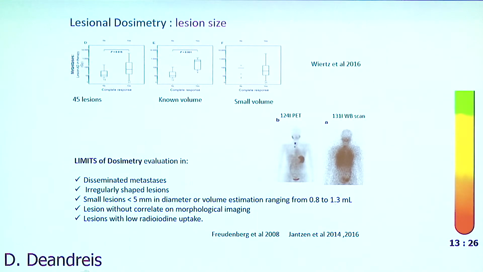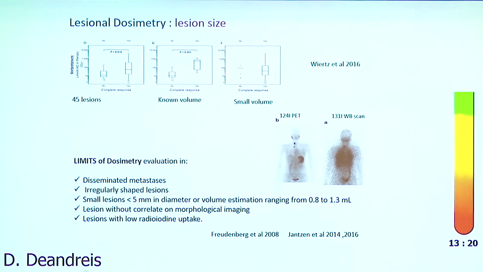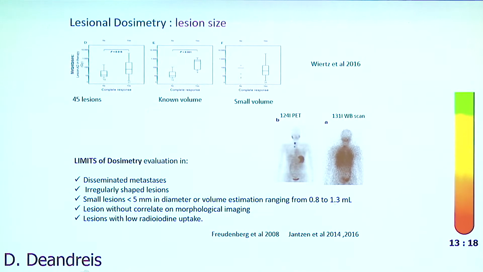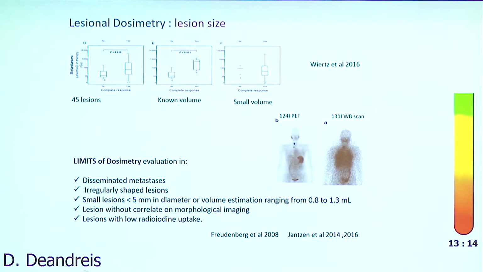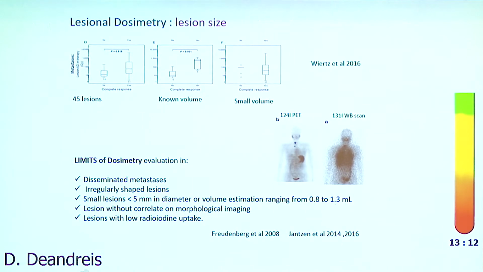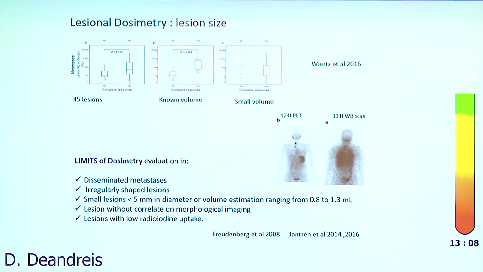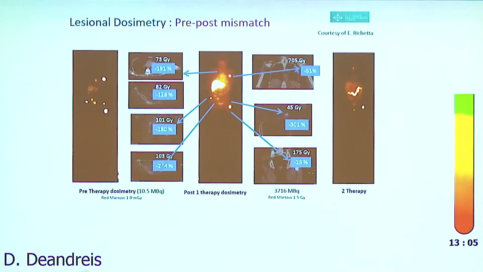And we know that the absorbed dose and the response is particularly important for big lesions, while in small lesions we can achieve response also with a lower dose. And also the small volume lesion is the major limitation of lesional dosimetry because they are difficult to evaluate.